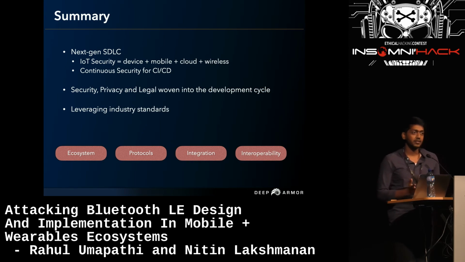And today privacy is of bigger concern. So privacy, security, and legal have to be woven in from the development cycle itself. We also have to consider integration and interoperability problems while finding solutions to fix these problems. And it has to be considered to entirely secure our IoT ecosystem.